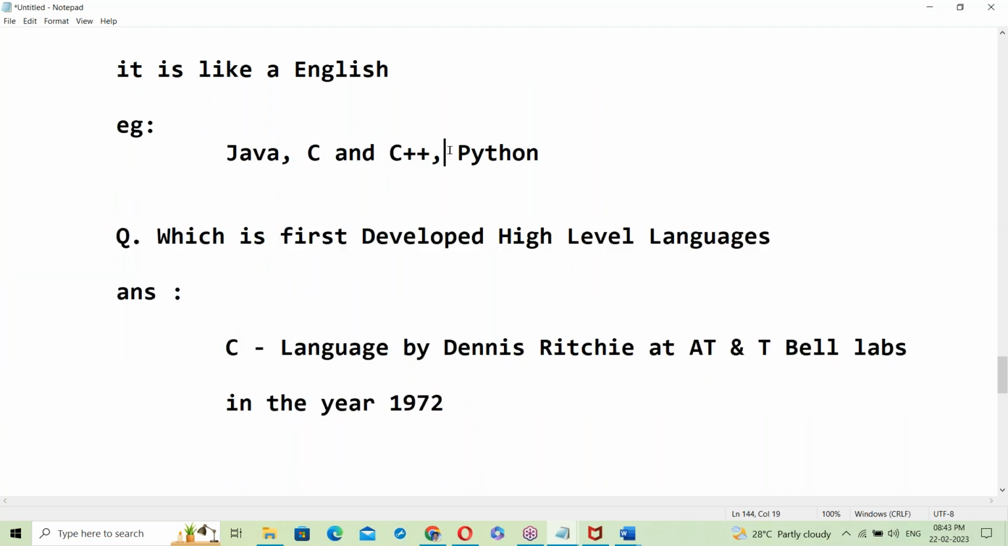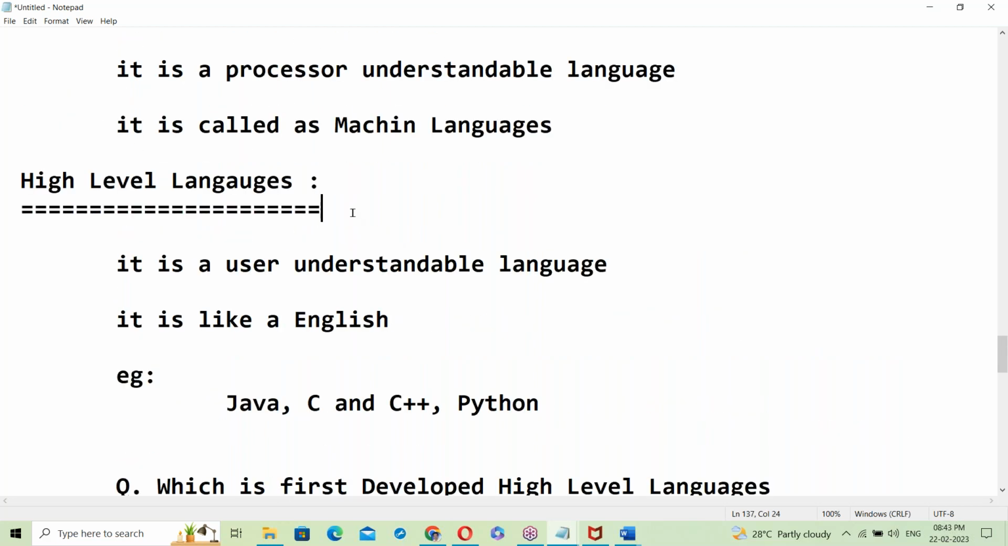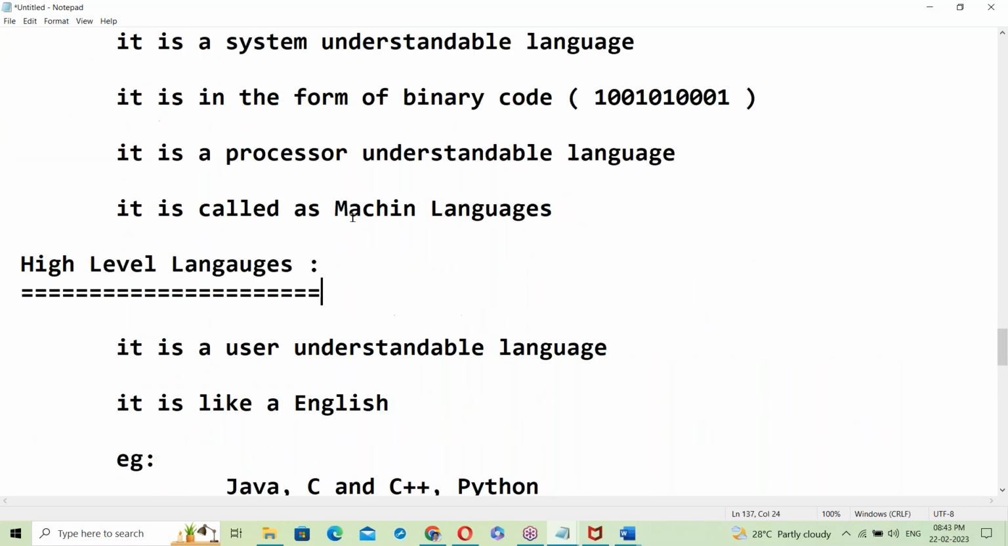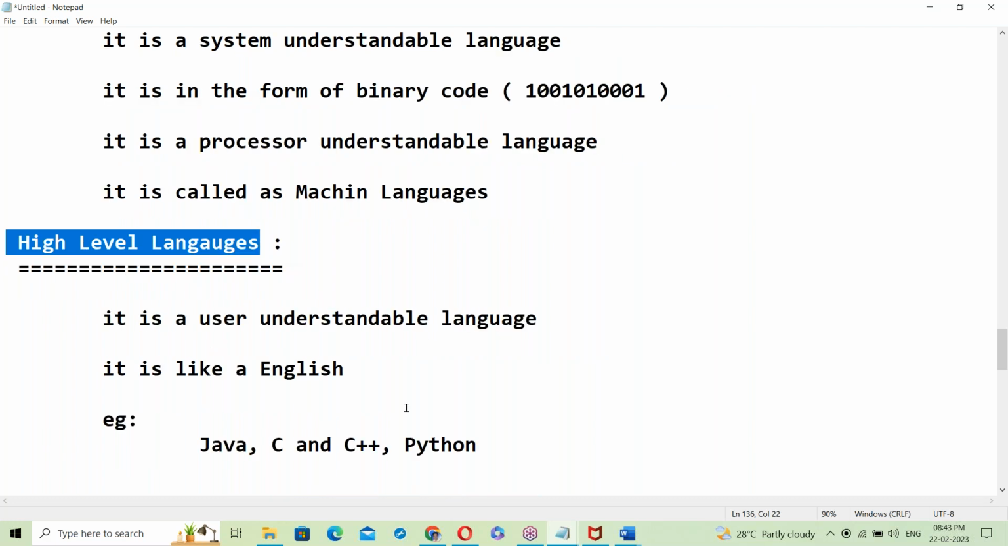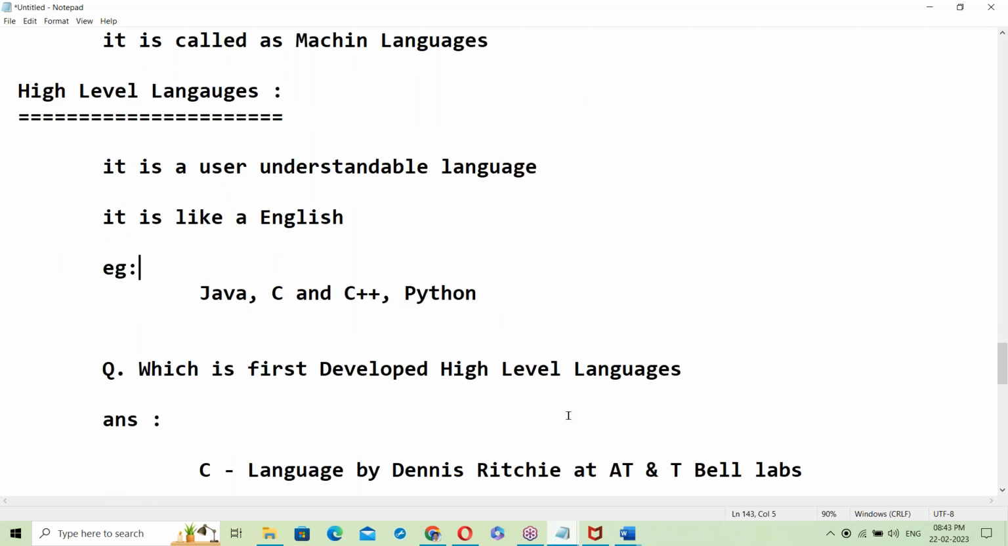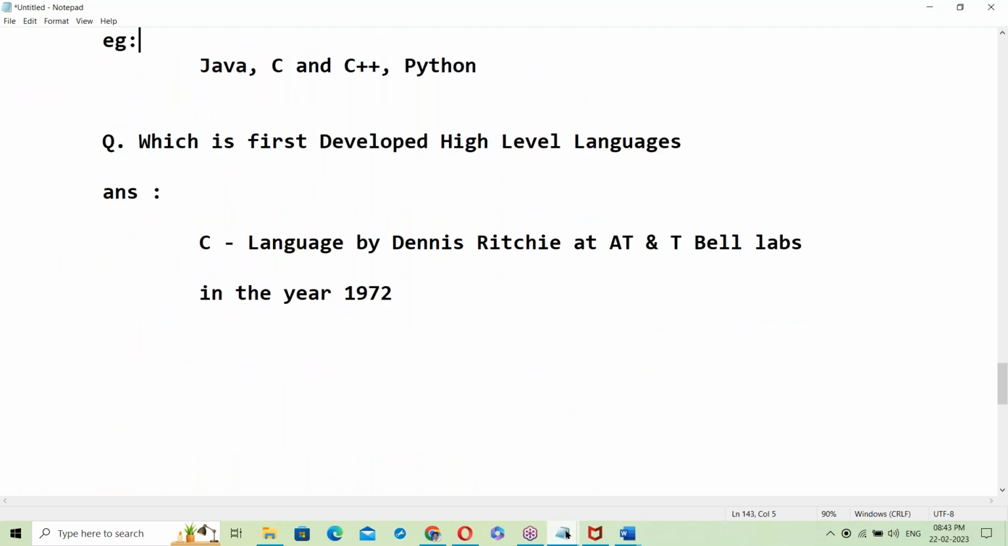Next C++, next Python was developed. Later Java, and after Java, .NET. So these are high-level languages, and there are low-level and high-level languages. See here, Java programs, C programs, and all of that are high-level languages, right?